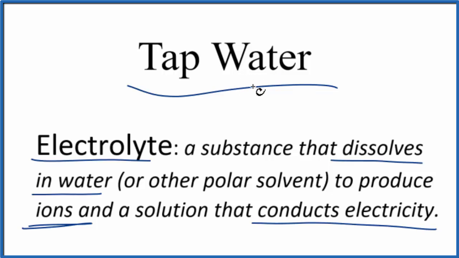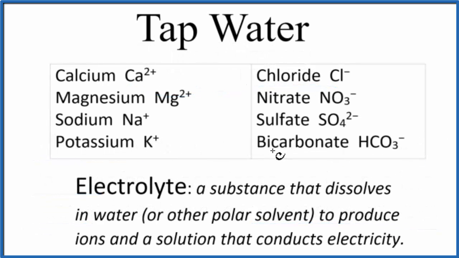It's a mixture of different things, mostly water, but it has a lot of other things dissolved in it. So these are some of the substances, some of the ions that you'll find in tap water. And a lot of that depends on where your tap water comes from. So if it comes from a well, you might have more of these electrolytes, maybe more calcium in the water, calcium ions. If it's from a municipal supply where it's treated very heavily, it might have different electrolytes. But tap water, we have the H2O, and then we have these things dissolved in it. These are electrolytes. So we can say that there are electrolytes dissolved in tap water. And for that reason, it will conduct electricity.